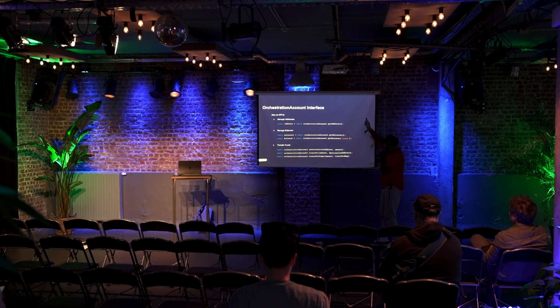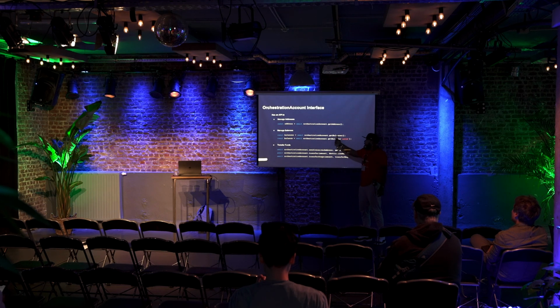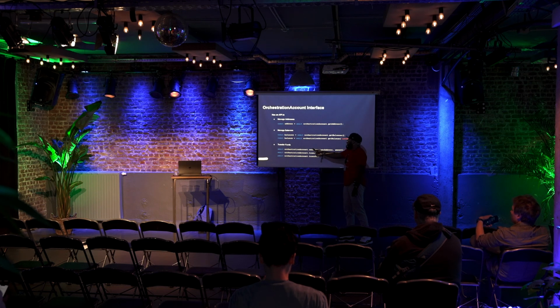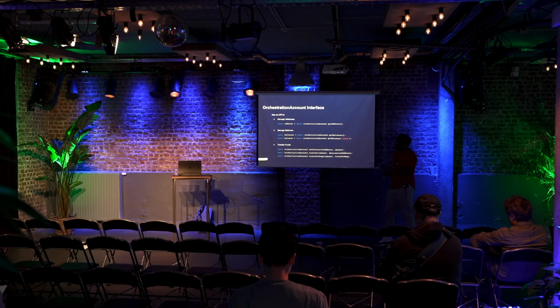And this is the orchestration account interface, right? If you have an orchestration account, which is either a remote chain or a local chain, you can get its address, you can get a balance. And with this orchestration account, you can invoke this send, transfer, or like, this is one transfer, this is a series of transfer steps. Okay, trying to get you to the code.